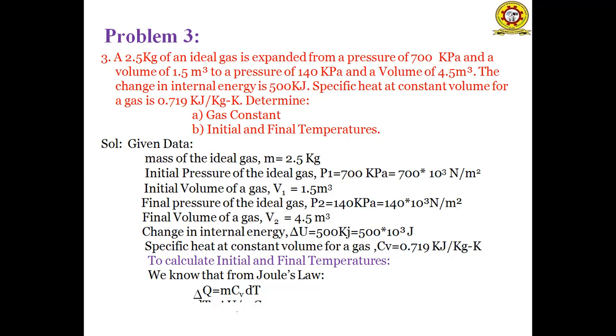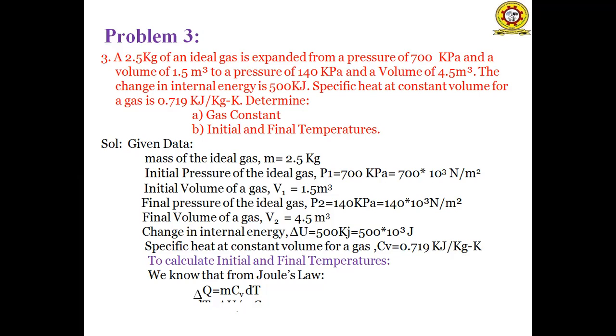So this is the problem. In this problem, the ideal gas means the gas represented is an ideal gas. The ideal gas has a mass of 2.5 kgs and the initial pressure is 700 kilopascals and a volume of 1.5 meter cube. So the pressure reduces from 700 kilopascals to final pressure 140 kilopascals.